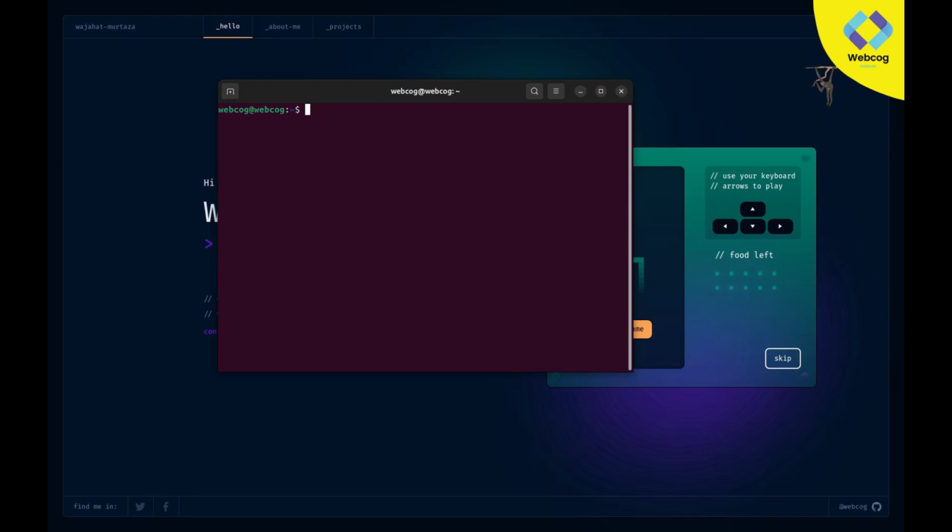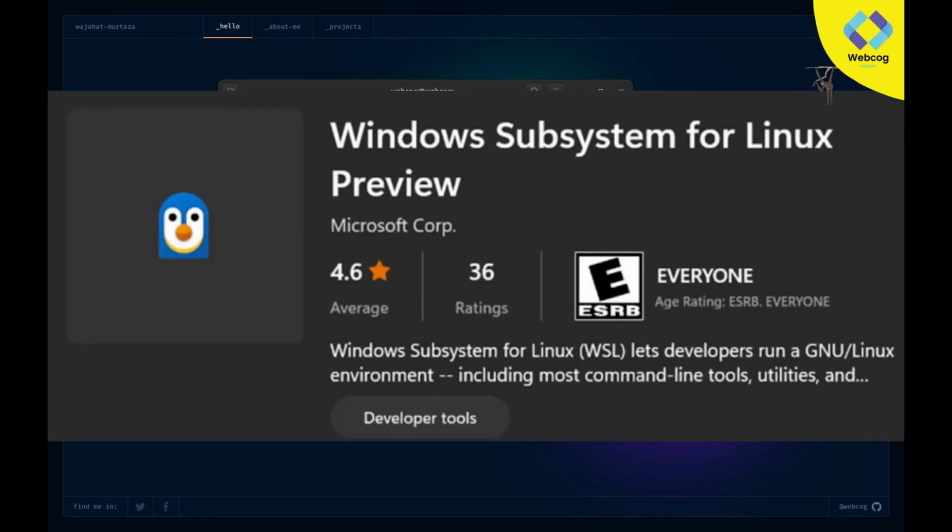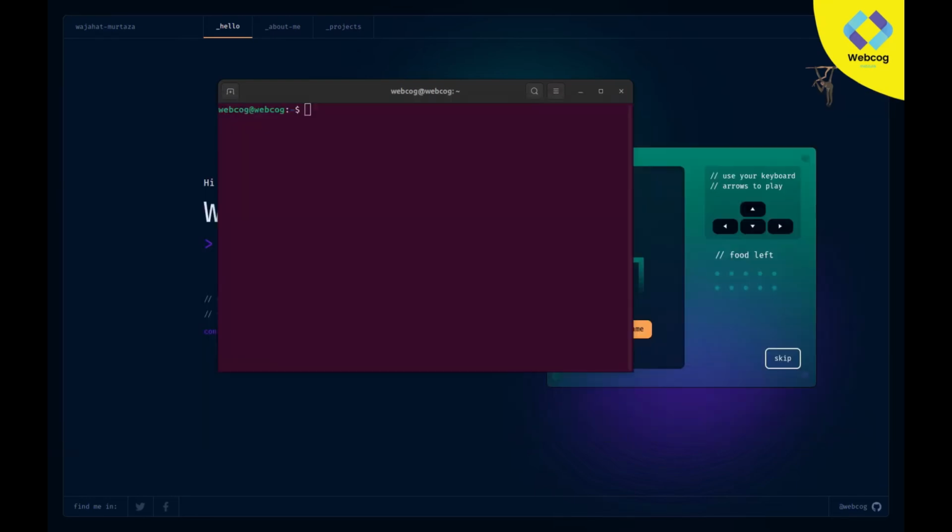But the first thing is, which operating system is required for shell scripting? Normally, you can work with shell scripting in any operating system. There is no requirement. You can work with Linux, you can learn shell scripting with Mac OS, and you can also learn this with Windows. But by default, Windows can't directly support shell scripting. We need to use a tool which is WSL. You can use this tool in Windows and continue your shell scripting.